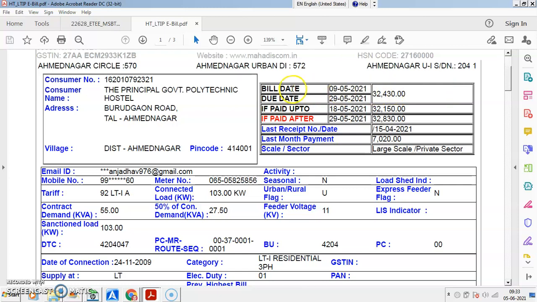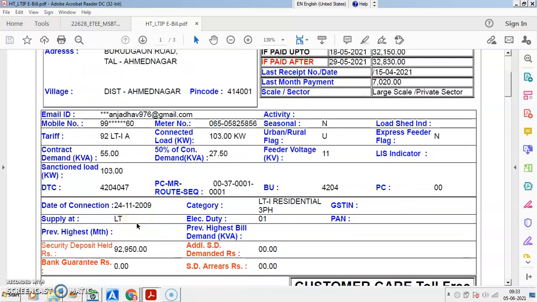Then it is associated with the bill date, bill due date, incentive if paid up to a date, penalty if paid after, the last date of receipt of bill, previous bill amount, etc. It is mentioned over here. Then the contact, mail, and mobile are mentioned. Then a meter number, and all things.